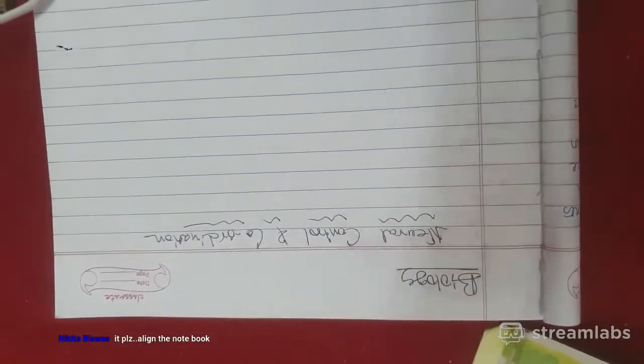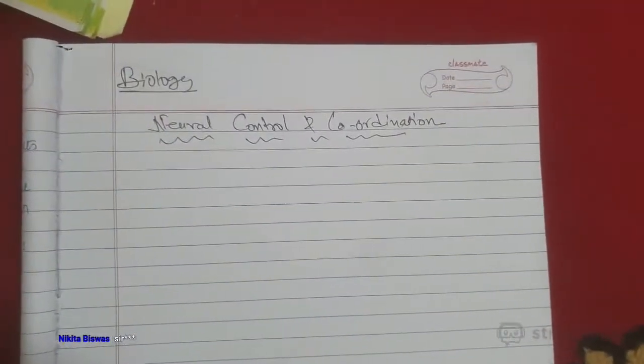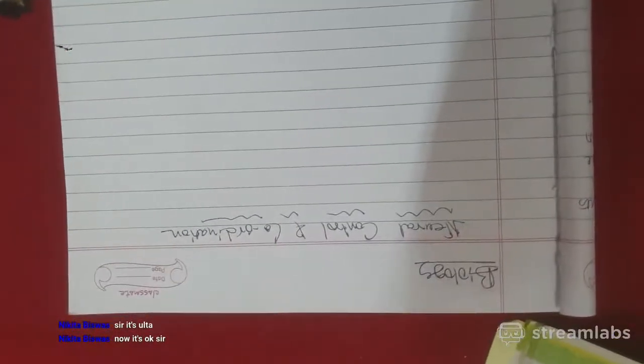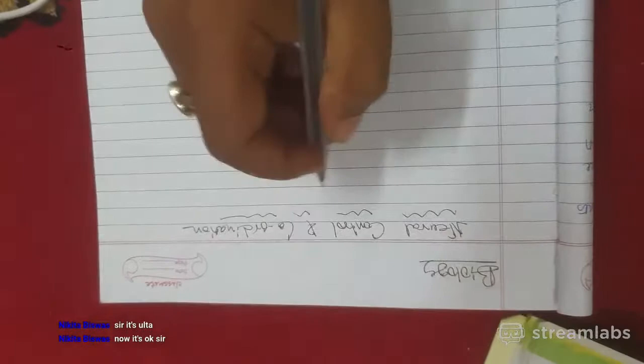Oh, it is reversed. Align the notebook, eh? How can it be reversed? Oh, wait for that. I understand it's upside down, but how can I fix it? Oh, now it's okay, sir. Okay, neural control and coordination.